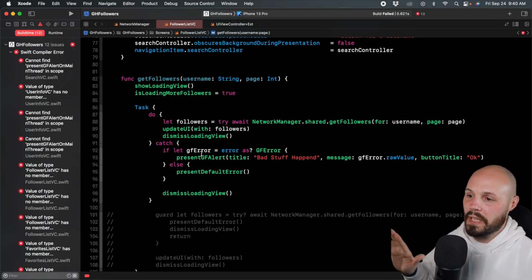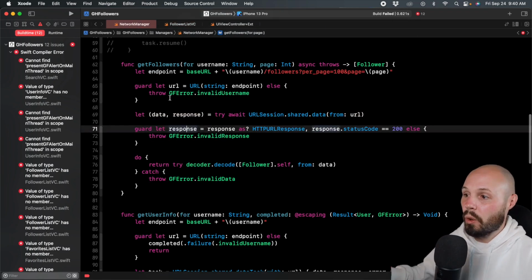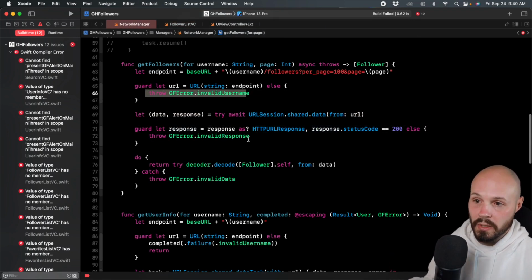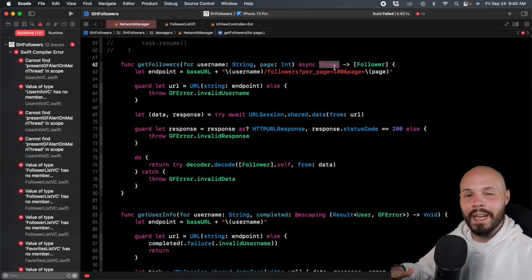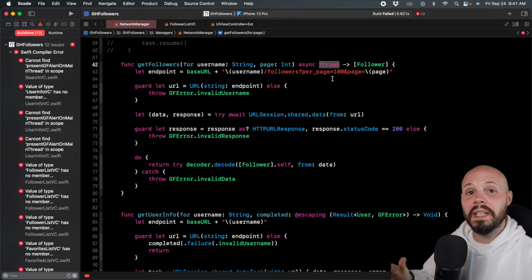And then it basically abstracts away a lot of the errors. You notice we are not dealing with weak self. We are not dealing with making sure we're updating the UI on the main thread. That is all handled. And then in the network manager, we don't have to make sure we handle all the exit points. By making this throws, we kind of have that catch-all that we're going to throw an error no matter what, right? We can't make a mistake. So that wraps up the initial video.